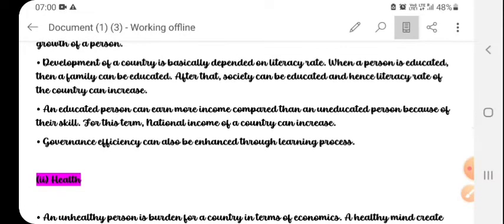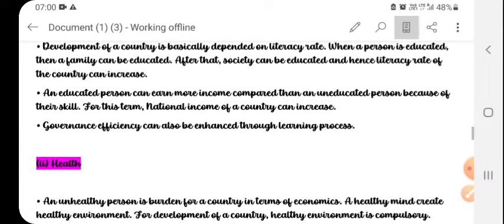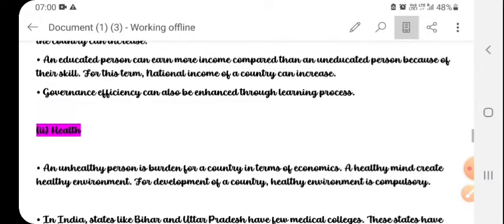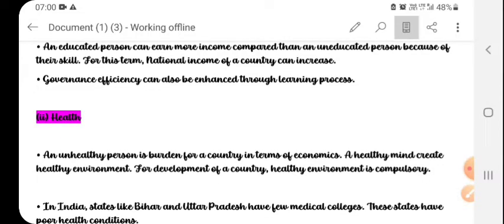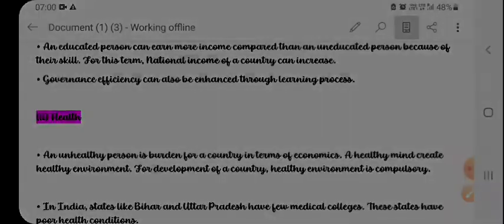The third point is that an educated person can earn more income than an uneducated person because of their skill. For this reason, the national income of a country can increase. The governance efficiency can also be enhanced through the learning process.